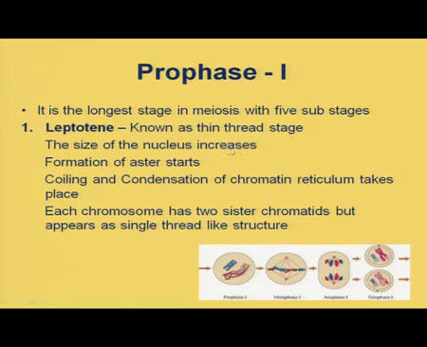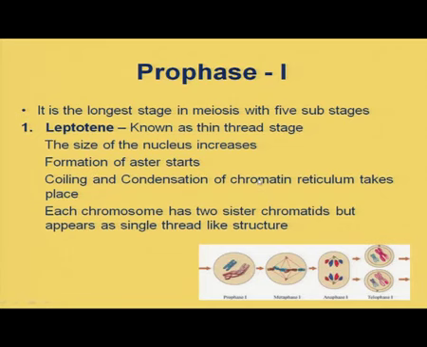The size of the nucleus will increase and formation of aster starts. Nucleus size is increasing because synthetic activities are going on, and aster formation will start from the centriole.